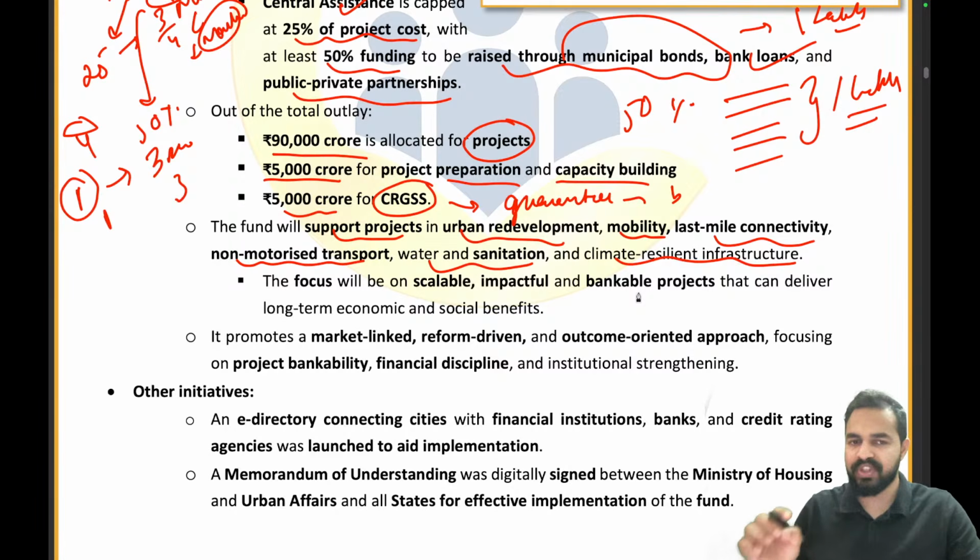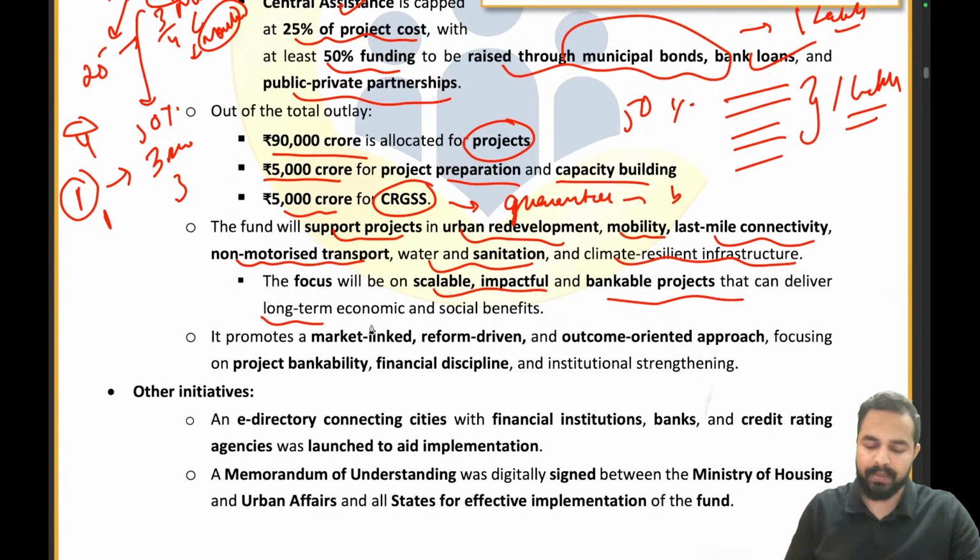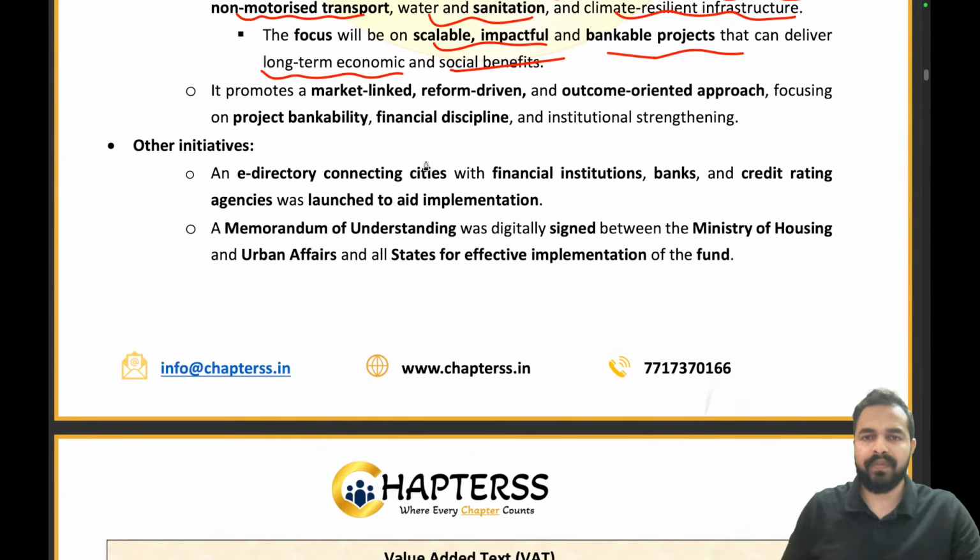So these are the projects which can be executed as a part of UCF, Urban Challenge Fund. The focus will be on the scalable, impactful and bankable projects which can deliver long-term economic and social benefits. It promotes a market-linked, reform-driven and outcome-oriented approach focusing on the project bankability, financial discipline and institutional strengthening.